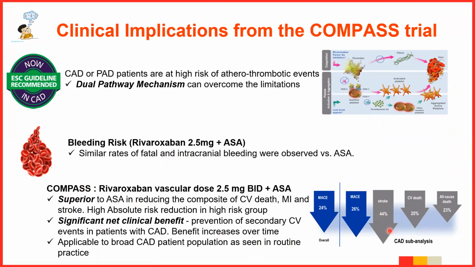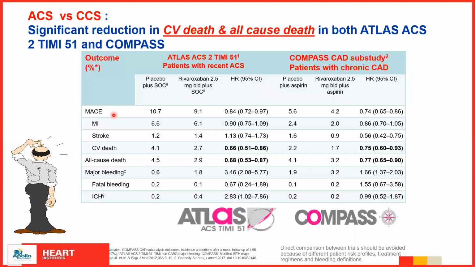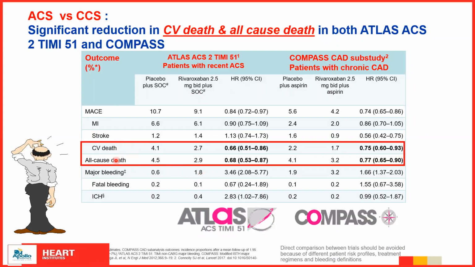Now, then came the guidelines. The European guidelines clearly gave a 2A indication that adding a second antithrombotic drug to aspirin for long-term secondary prevention should be considered in patients with high risk of ischemic events without high bleeding risk. Very important: any high-risk patient should be put on a second antithrombotic drug, and that should be Rivaroxaban. And if you compare ATLAS and COMPASS, it is seen that cardiovascular death and all-cause death were definitely reduced in the arms on whom Rivaroxaban was put. So it shows that whether it is an acute event or a chronic event, Rivaroxaban definitely does well.